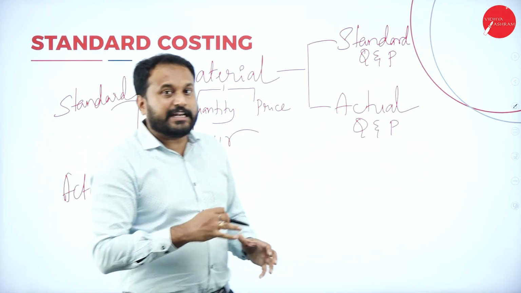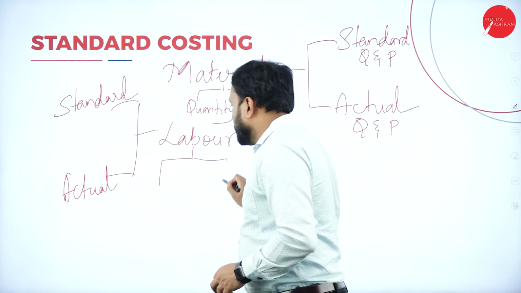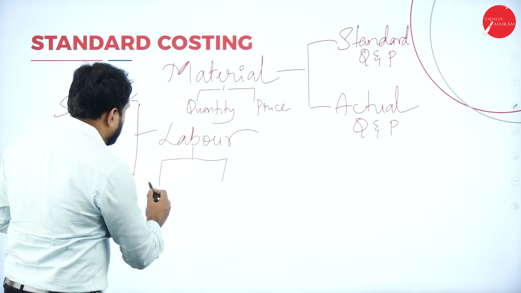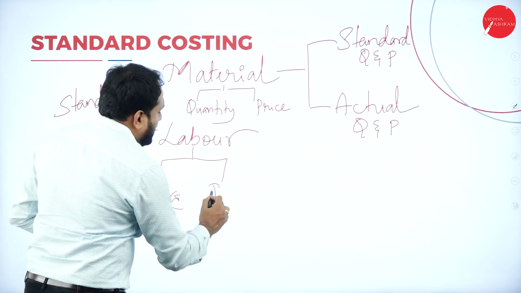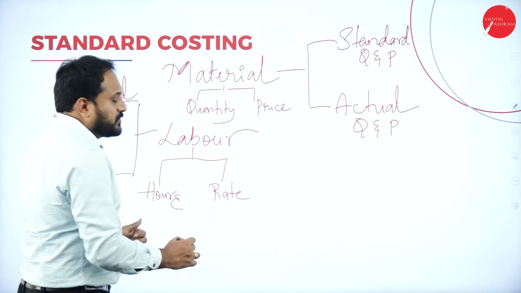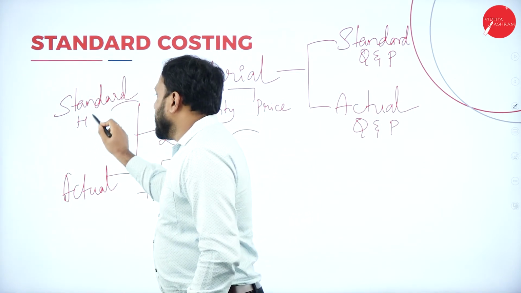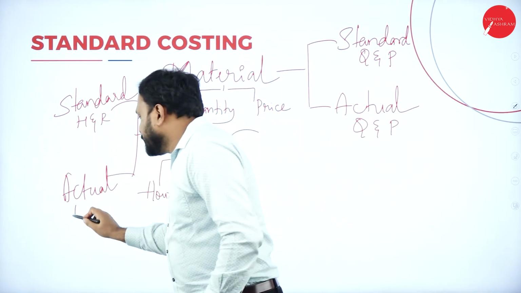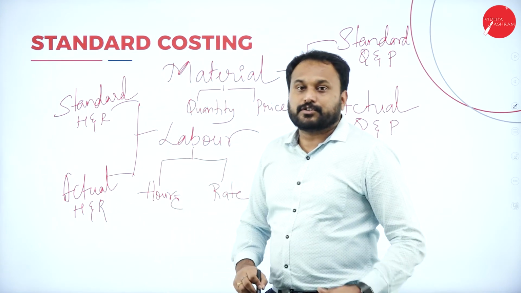Now when it comes to labor, in labor we have two things. Labor is calculated on an hourly basis, hours, and we have a rate. So here, standard hours and standard rate, then we have actual hours and actual rate. So it's very simple.